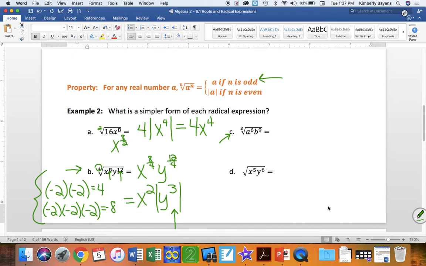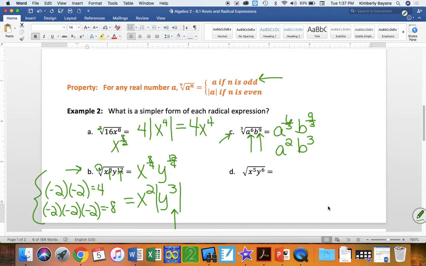However, I'm going to do the same process. 6 and 9, my exponents under the radical, are both divisible by 3. So that means these are both perfect cubes under our cube root radical. So I'm going to have a to the 6th divided by 3, and b to the 9th divided by 3. Well, this comes out to be a squared, and this comes out to be b cubed. No absolute value needed because I can have negatives under that radical. Okay?